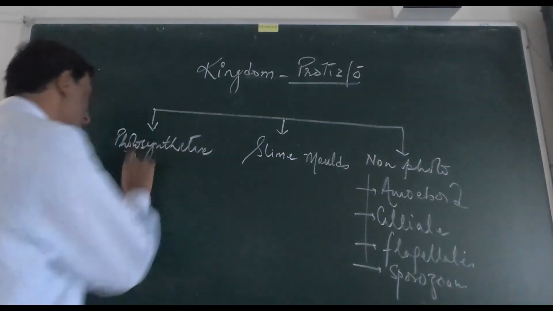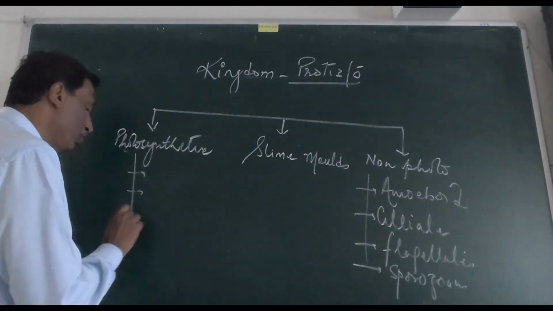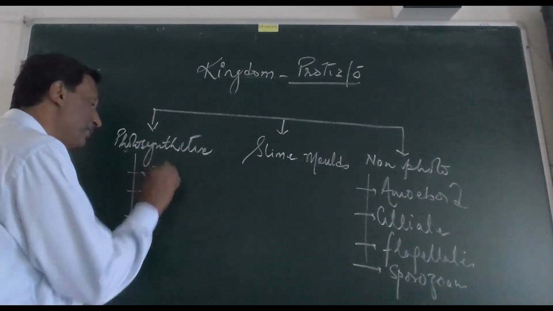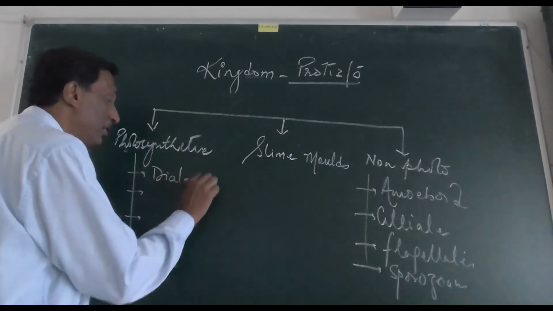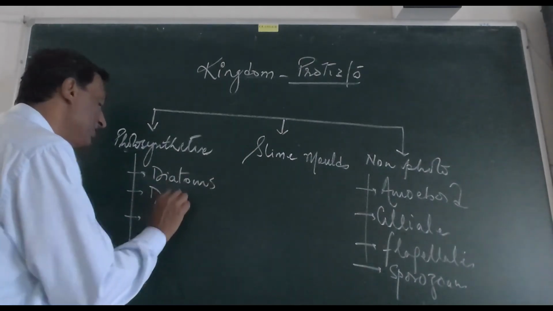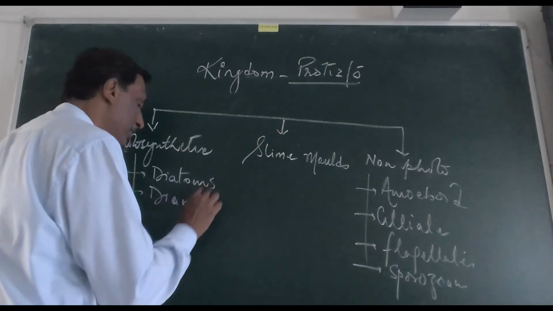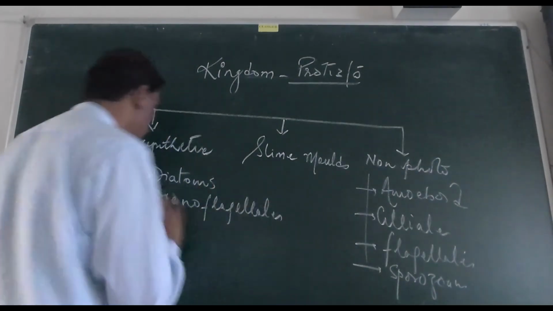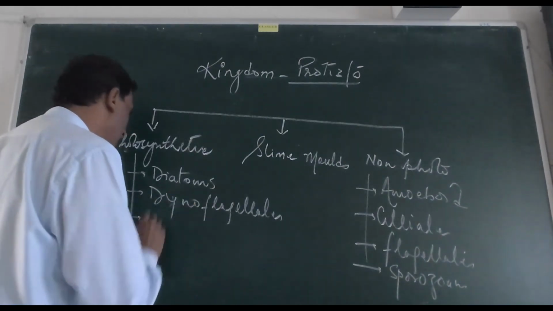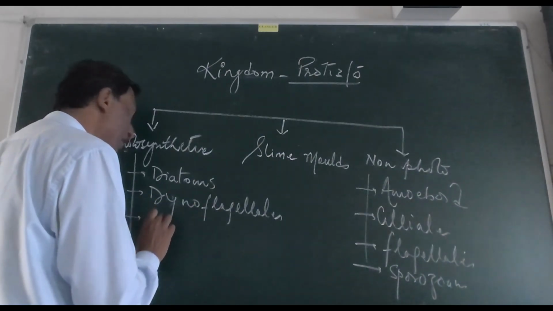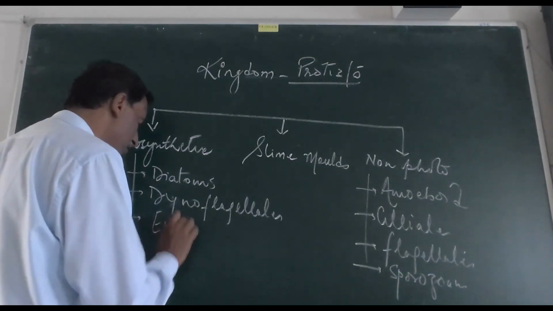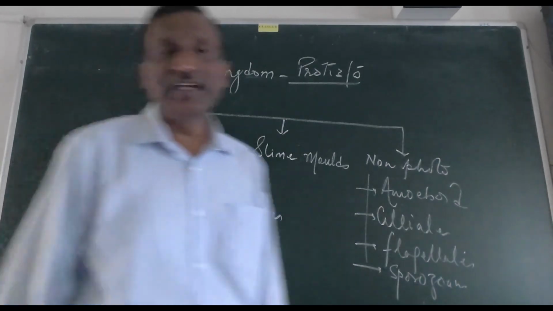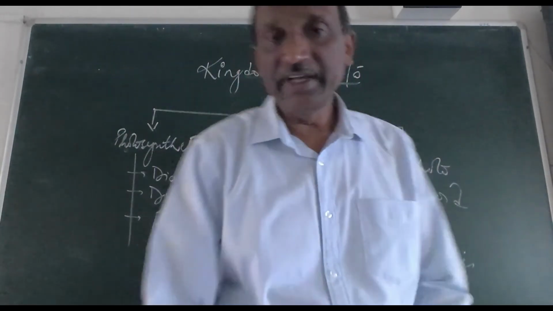And the photosynthetic are further classified into what we call diatoms, dinoflagellates, and the third one is euglenoids. Okay, now their description we'll study in the next class.